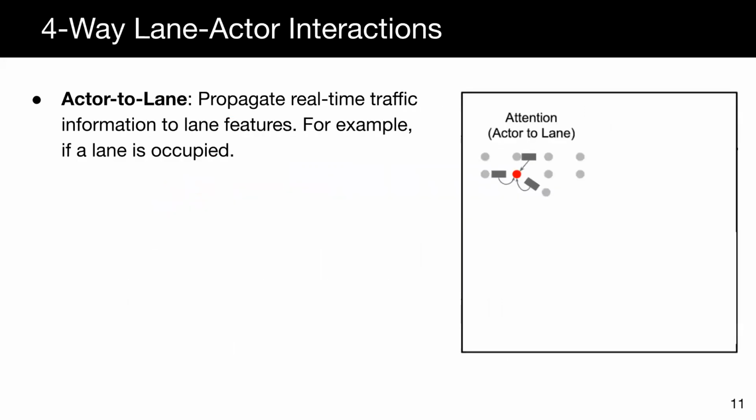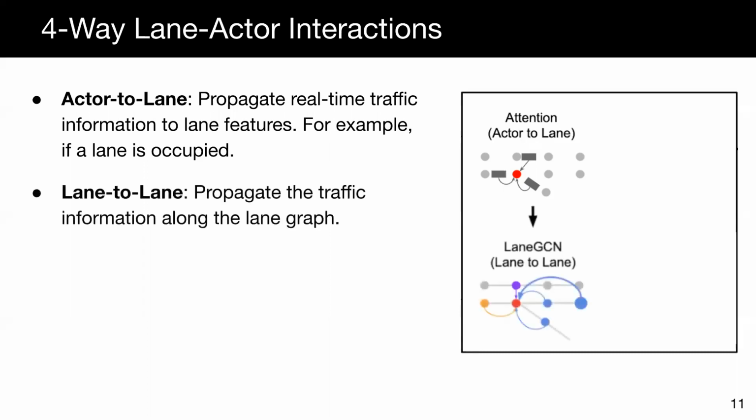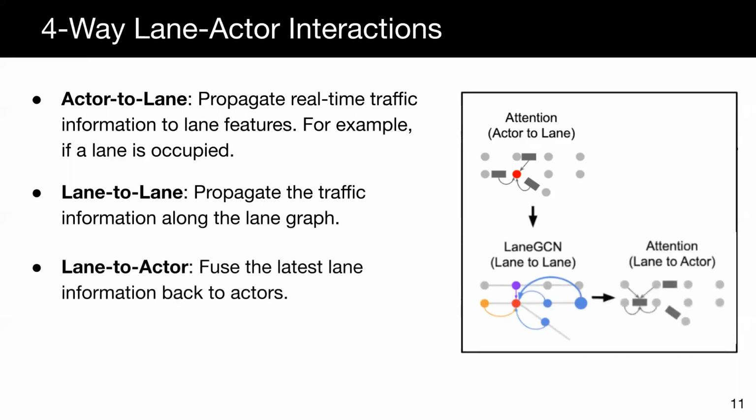Given actor features denoted as rectangles and the lane features denoted as circles, we propose to model the four-way interactions between them. We first propagate information from actors to nearby lanes, which is supposed to provide real-time traffic information for the lane features. For example, whether a lane is occupied by traffic or not. We then propagate features along the lane graph so that traffic information can be broadcasted to faraway regions efficiently. After lane graph propagation, we fuse the updated lane features back to the nearby actors so that each actor receives most up-to-date map information.